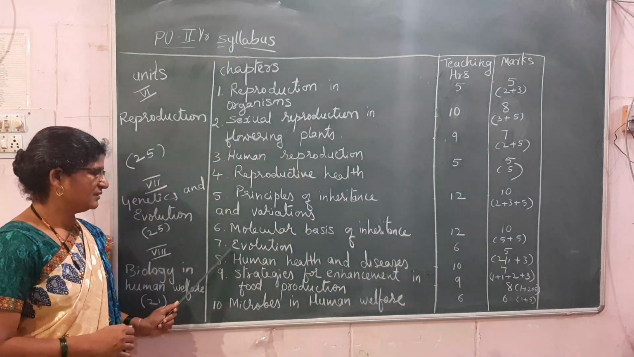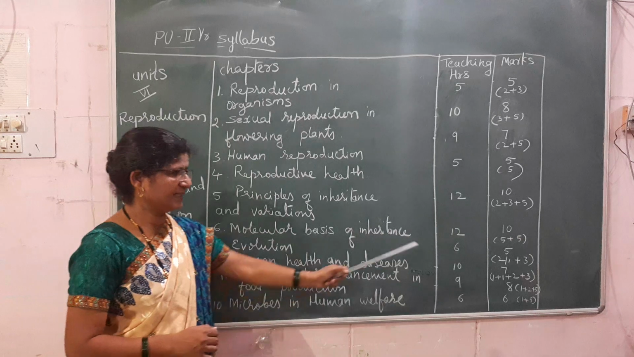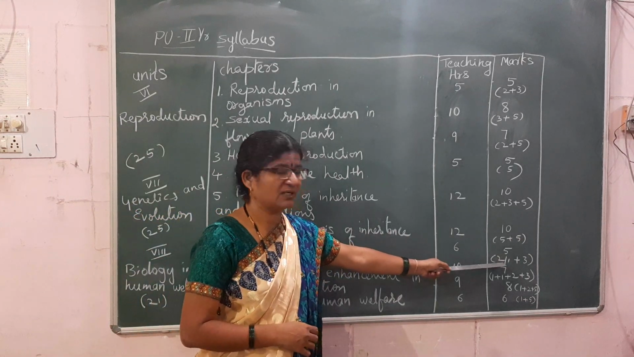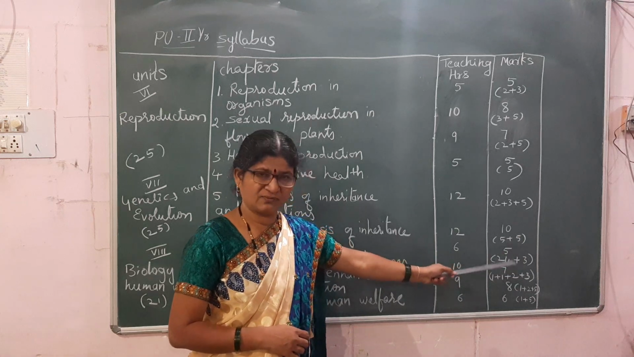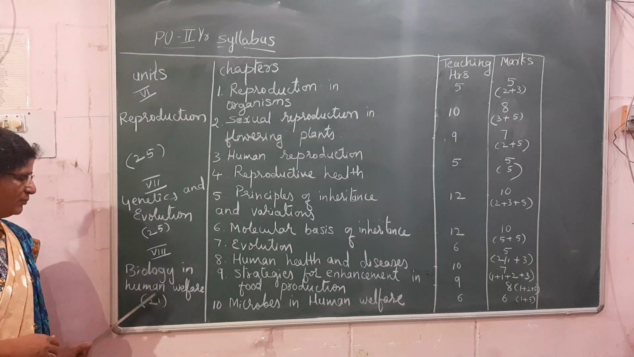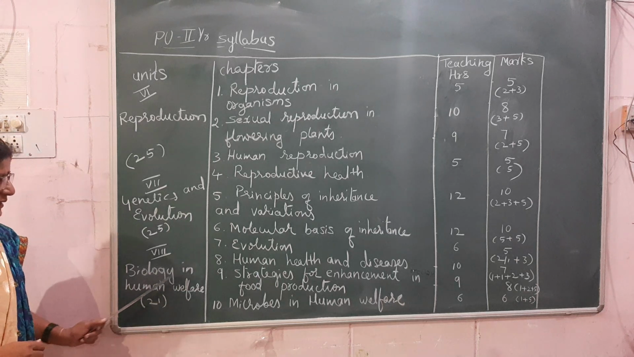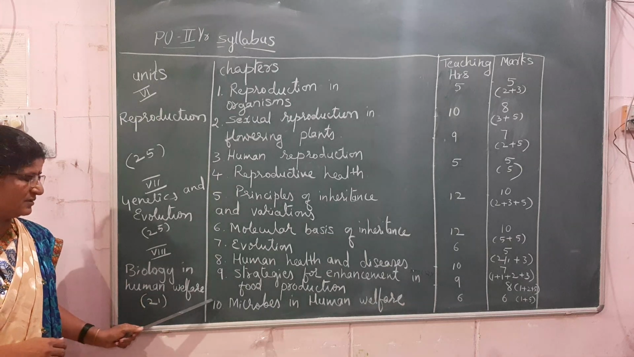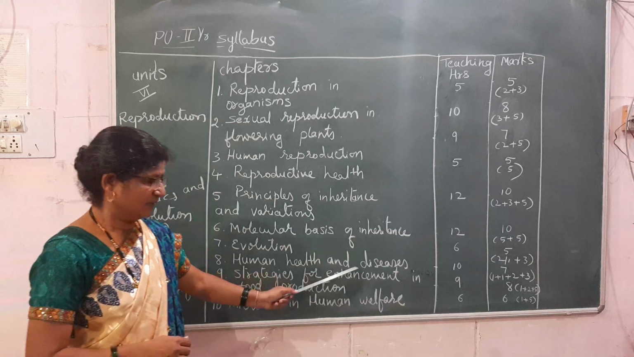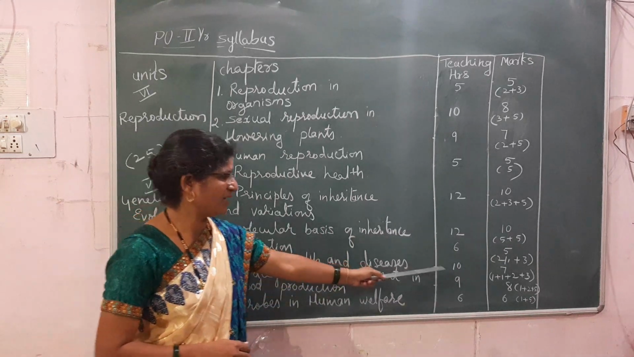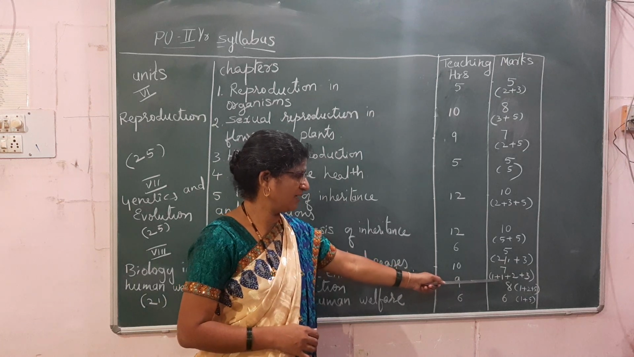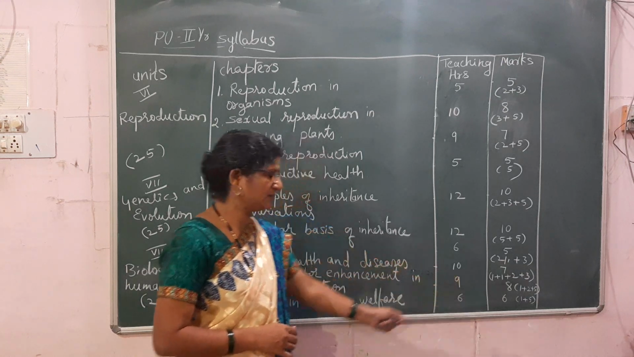So the 7th chapter is evolution. It is a 6-hour topic and the marks are 5 and questions will be asked in the form of 2 plus 3 or 1 plus 1 plus 3. And the next unit is biology in human welfare. So here also we have got 3 chapters. 8th chapter is human health and diseases. It takes 10 hours for teaching and marks weightage is 7. The questions will be asked in the form of 1 plus 1 plus 2 plus 3.